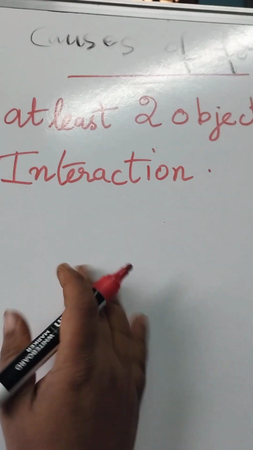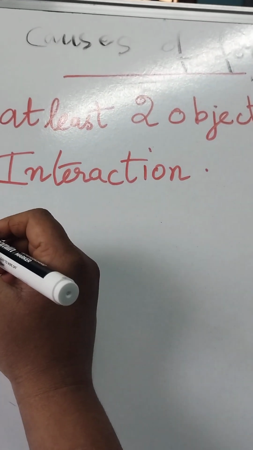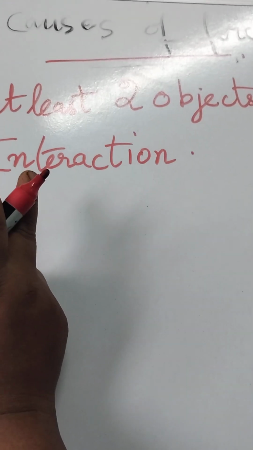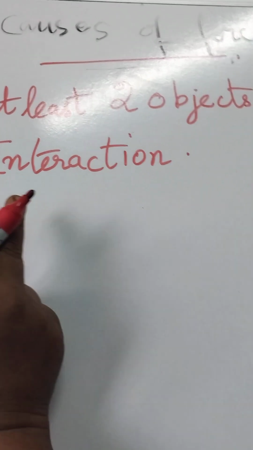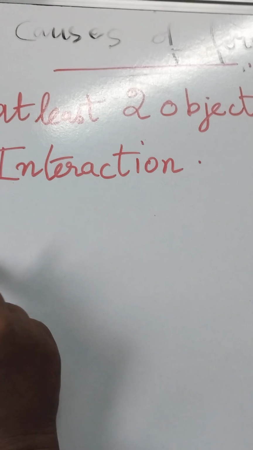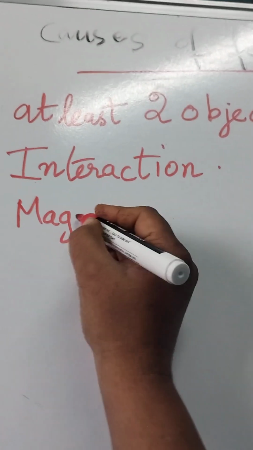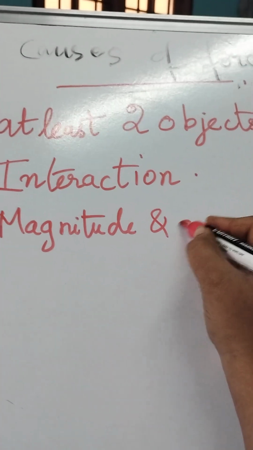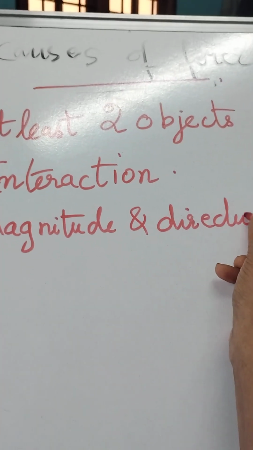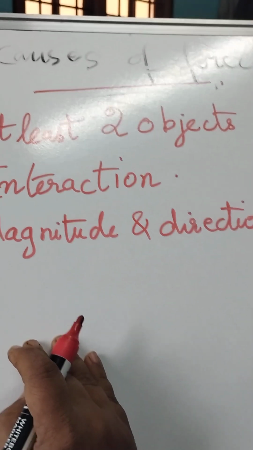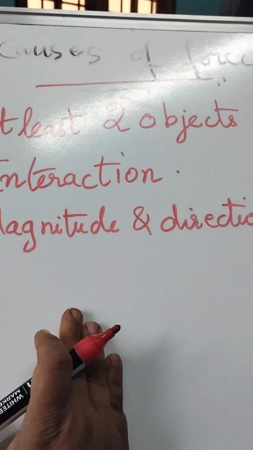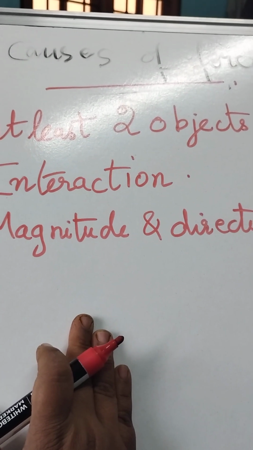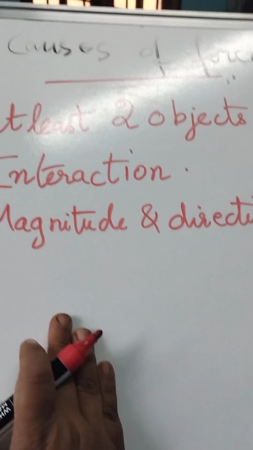At least two objects should be there. Then there should be interaction. At least two objects must interact so that force will be existent. Force has a magnitude and a direction, so it is always called a vector quantity. Whenever two objects interact, each object experiences a force from the other, which is in the mutually opposite direction.